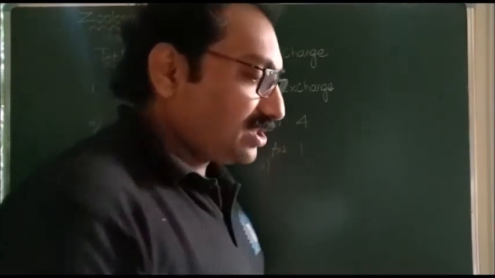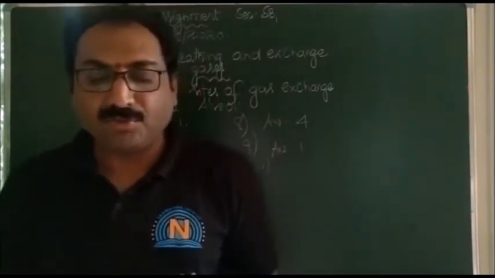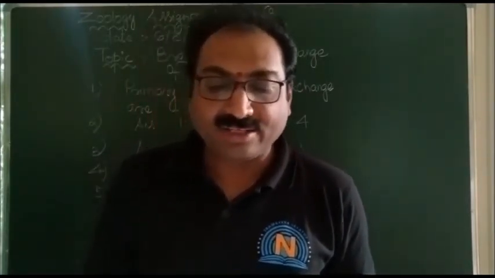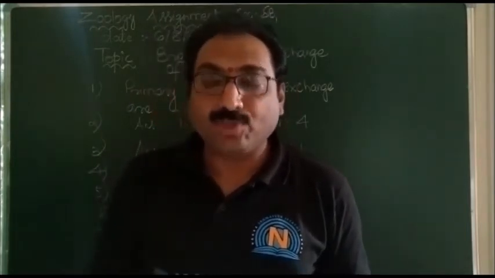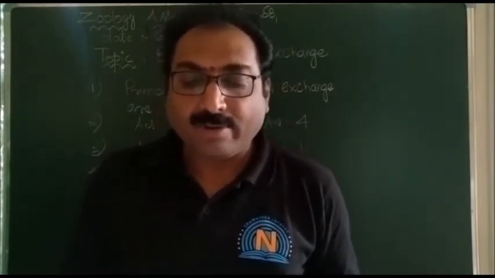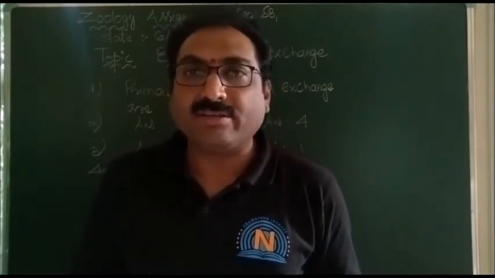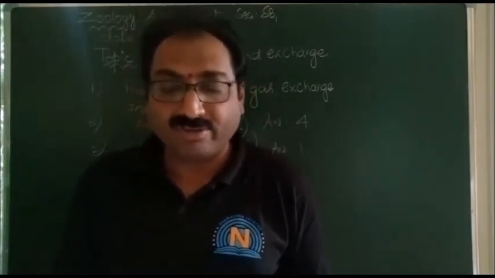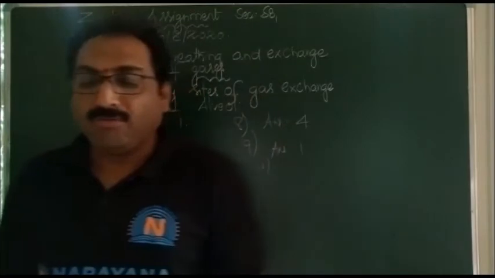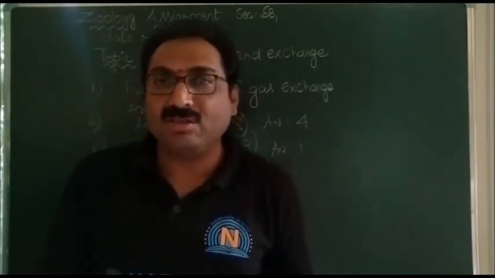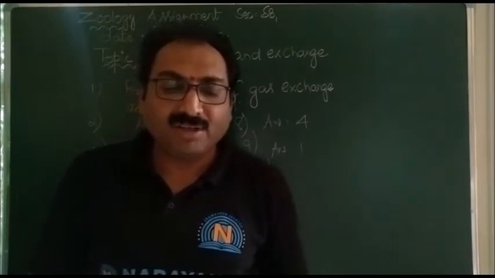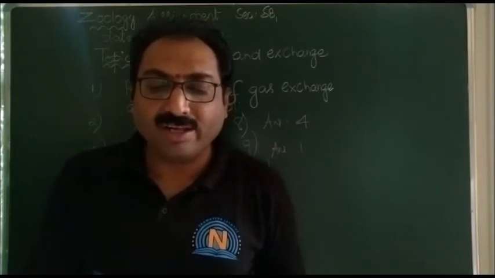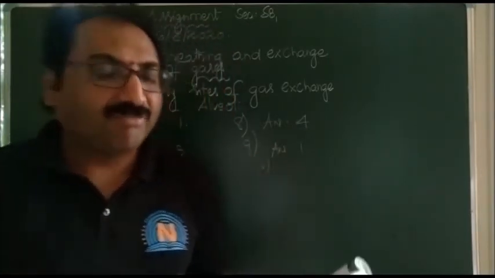Next one: which is not true. Here the first option says the PCO2 of deoxygenated blood is 95 millimeters of Hg. The second option says the partial pressure of carbon dioxide of alveolar air is 40 millimeters of Hg. Next, the partial pressure of oxygen in alveolar air is 104 millimeters of Hg, and the partial pressure of oxygen of oxygenated blood is 95 millimeters of Hg. If you go through them, the first one, the PCO2 of deoxygenated blood, is not 95, it is 45.